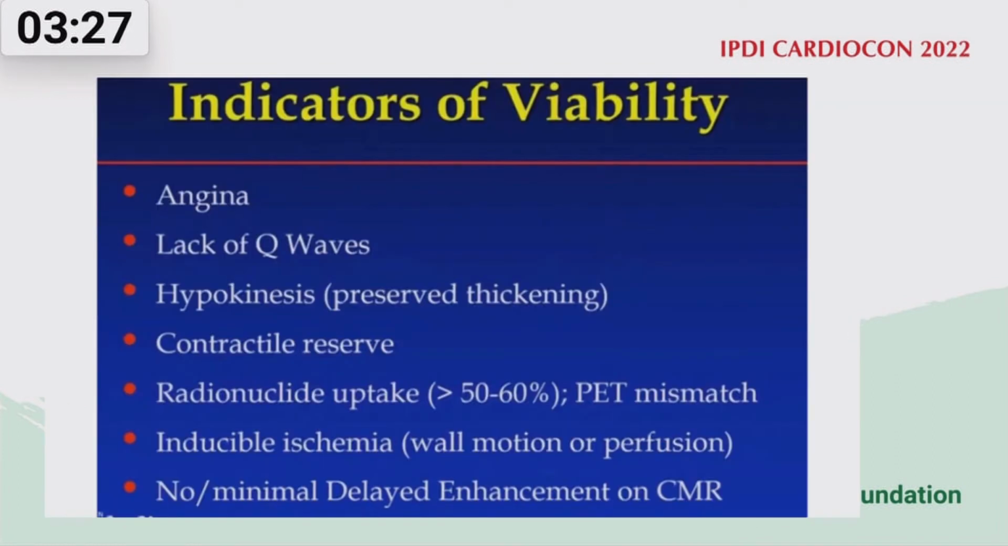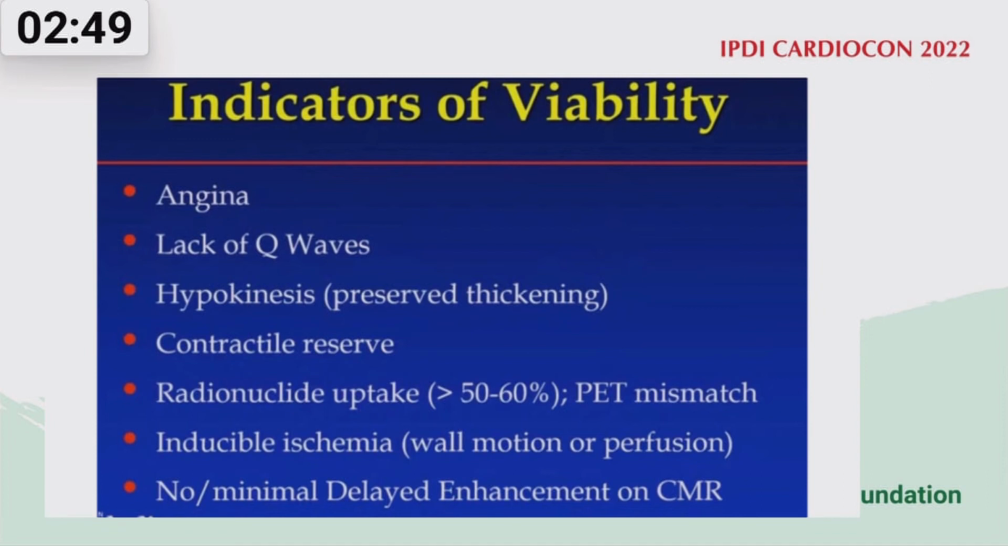So what are the indicators of viability? Angina is a good indicator of viability. Single vessel disease, myocardial infarction, patient having angina, you need not know whether the patient has viable myocardium or not. The second most important thing is lack of Q wave. At times we get myocardial infarction, but the ECG shows no Q wave, and you're sure, more or less, the patient is having some viable myocardium. And when the patient has hypokinesia, some contractility, some systolic motion, then it is again viable. So these three simple things can help you judge that you're dealing with viable myocardium.